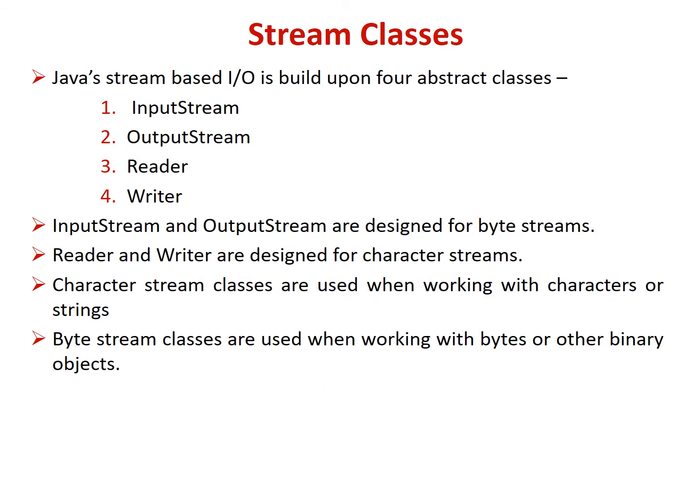Java's stream-based input-output is built upon four abstract classes: InputStream, OutputStream, Reader, and Writer. InputStream and OutputStream are designed for byte streams. Reader and Writer are designed for character streams. The byte stream classes and the character stream classes form separate hierarchies. Character stream classes are used when working with characters or strings, and byte stream classes are used when working with bytes or other binary objects.